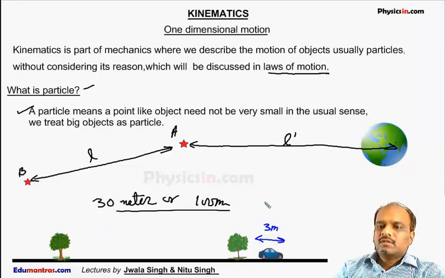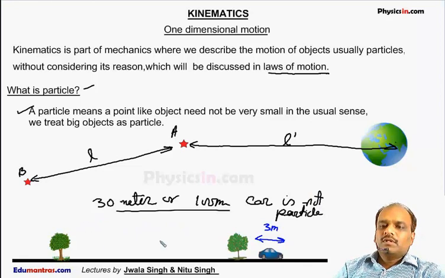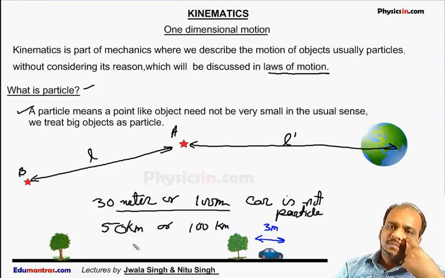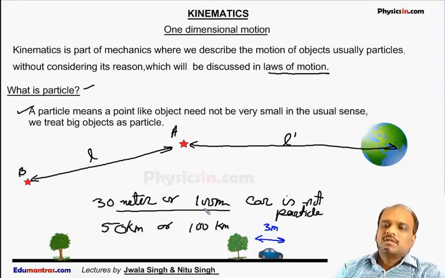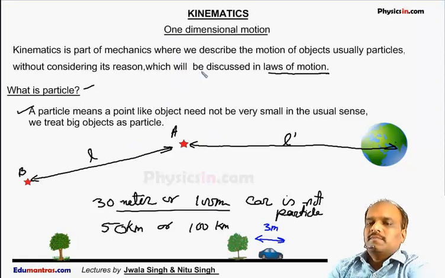But if the distance traveled by this car is 50 km, suppose 50 km, or 100 km, then as compared to 50 km or 100 km, the length of this car is very small, so we can treat this car as a particle.